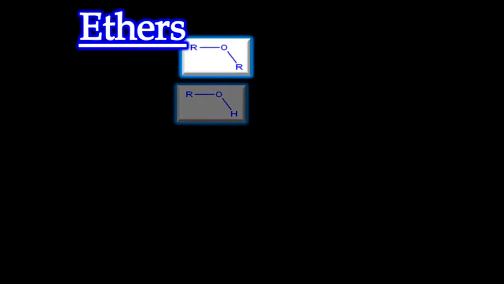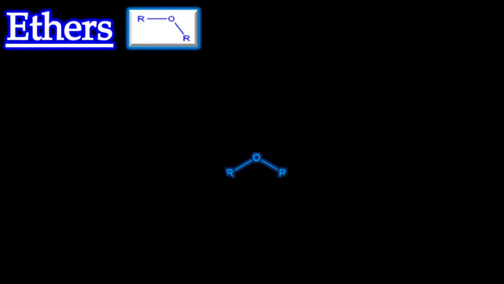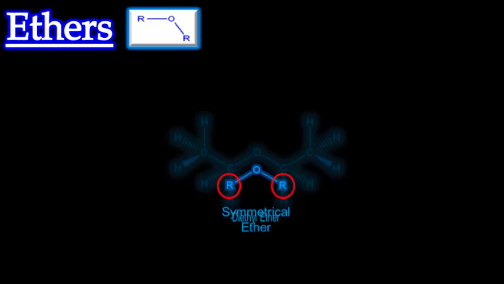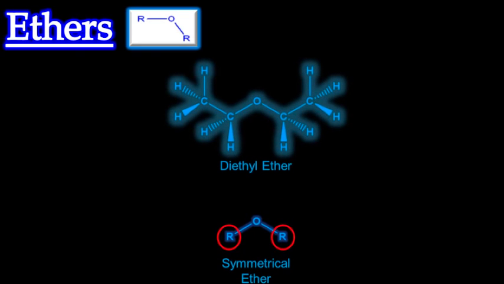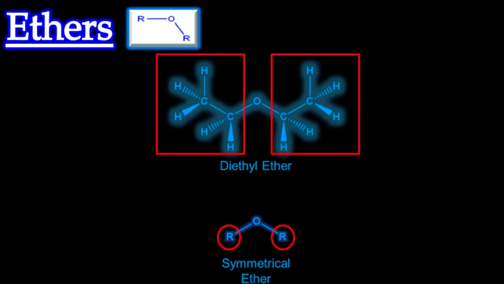Ethers. Ethers feature a central oxygen bonded to 2 carbon-containing groups. If the 2 carbon groups attached to the central oxygen are identical, then a symmetrical ether results. Diethyl ether is an example of a symmetrical ether. It features 2 ethyl groups attached to the central oxygen.